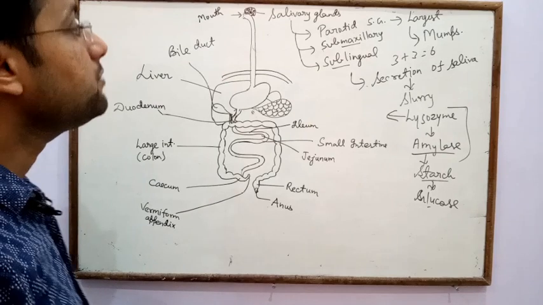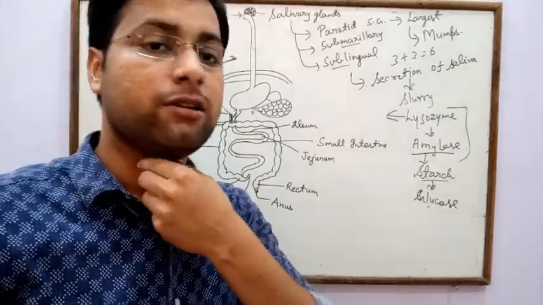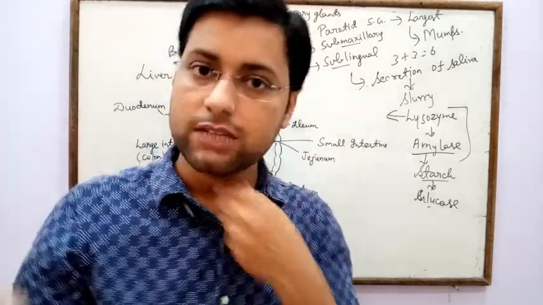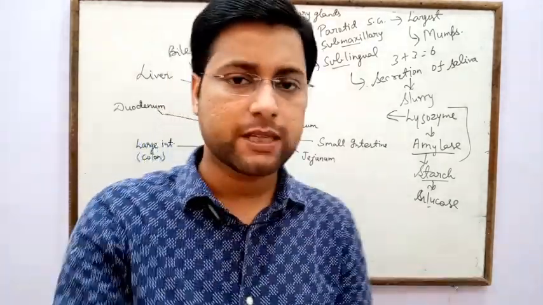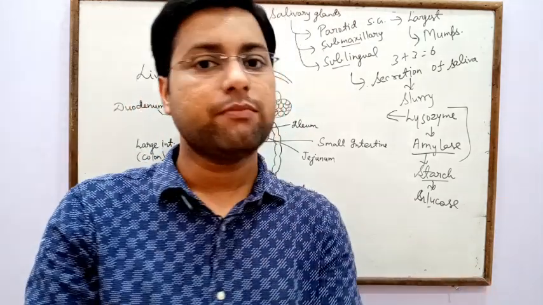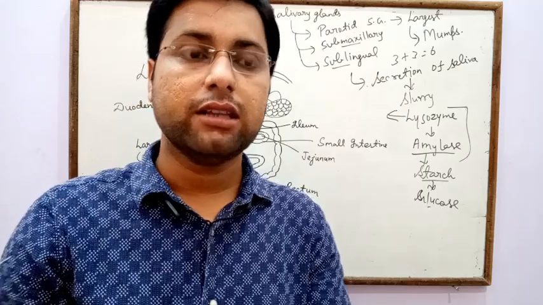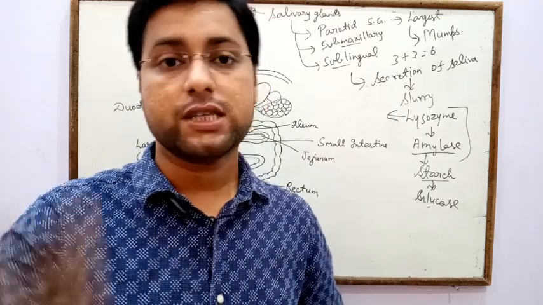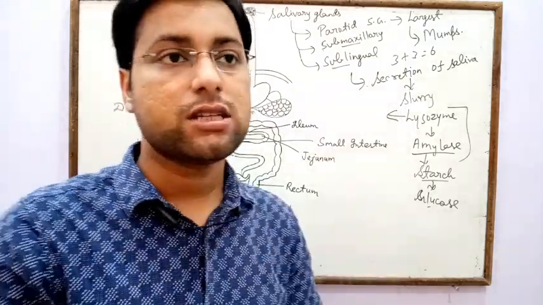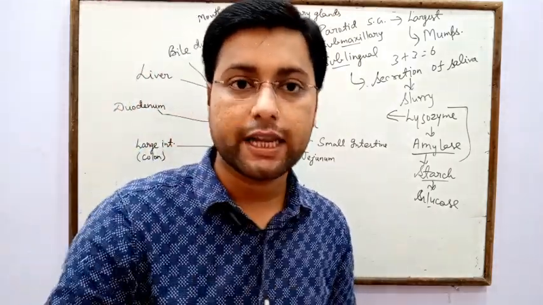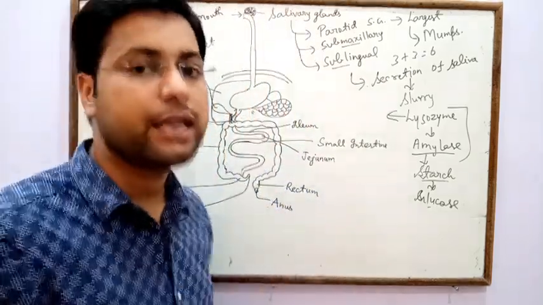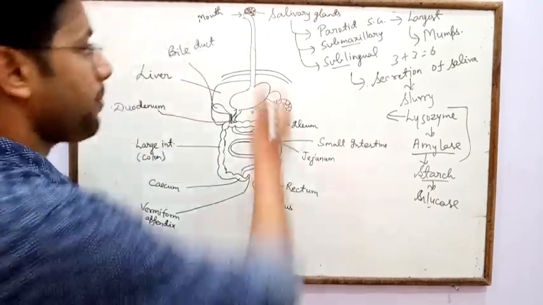After that, the food material crosses the pharynx. Here the pharynx is a crossing over of the esophagus as well as the windpipe. Esophagus helps in the conduction of food from mouth to the stomach, while the windpipe, that is trachea, helps in passing air in and out. When we take oxygen, it enters our lungs through the trachea, and carbon dioxide is released out through the trachea, so trachea is called windpipe.